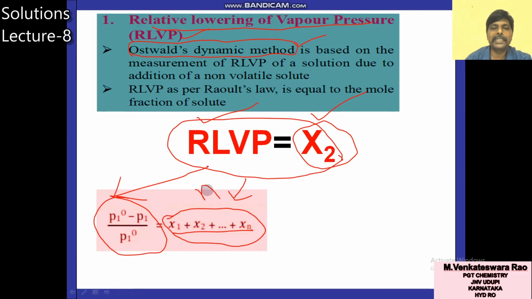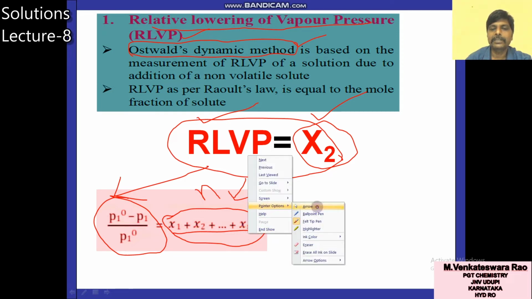If the solution contains n number of solutes, then relative lowering of vapor pressure is equal to the sum of mole fractions of all these solutes. X1 is the mole fraction of solute 1, X2 is the mole fraction of solute 2, like that, Xn is the mole fraction of solute n. So this is also Raoult's law only.